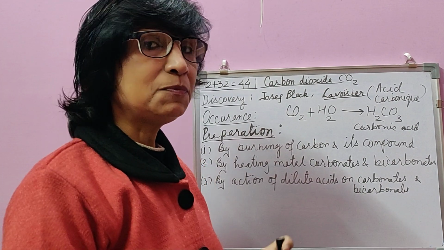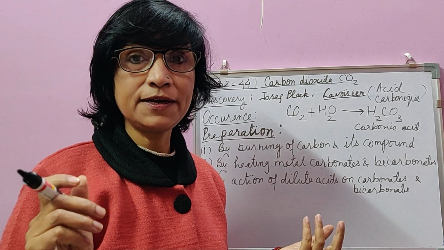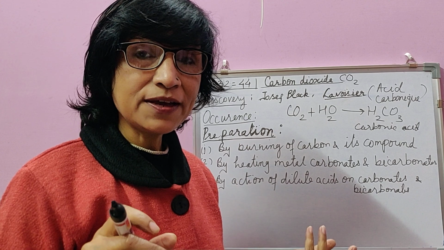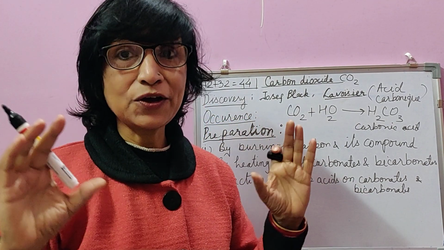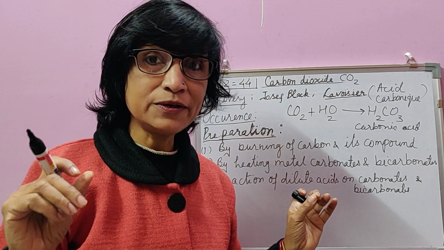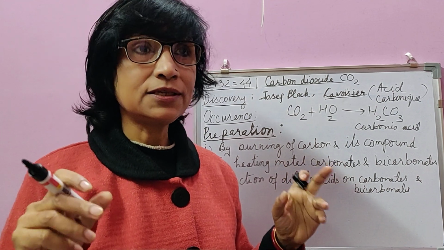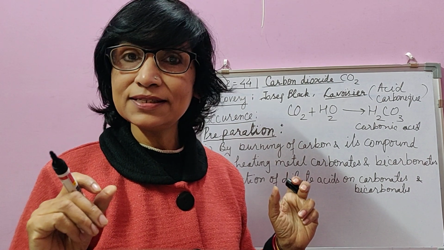So these are the very important compounds from which we can obtain carbon dioxide. It is present in free state in air, 0.03% of carbon dioxide. Very important for us for maintaining the temperature of the earth, so it is not very cold in the night when the sun is not there. Though excess of carbon dioxide may not be so good for us, it causes global warming.